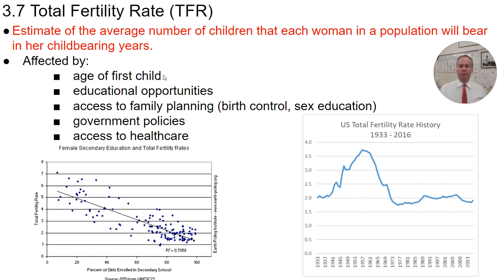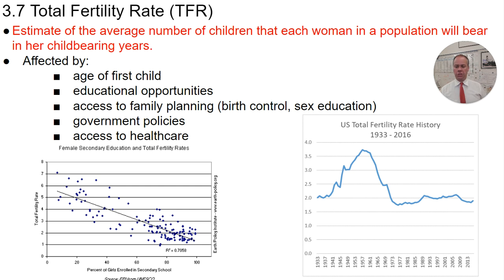The age of a woman's first child is really important. When women delay childbirth to later on in their reproductive years, that tends to decrease total fertility rate because it reduces the window in which women have children.